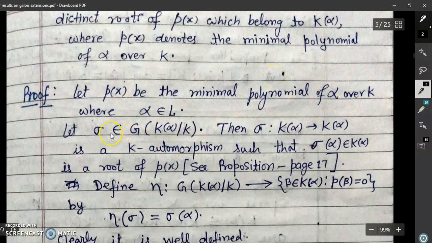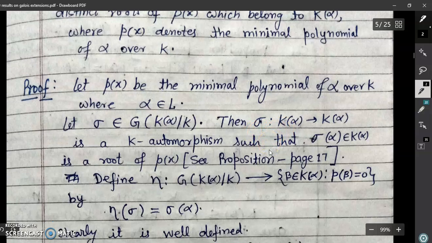To prove this, we assume that sigma is any element of the Galois group of K(alpha) over K. Then by definition, the Galois group of K(alpha) over K contains K-automorphisms from K(alpha) to K(alpha).